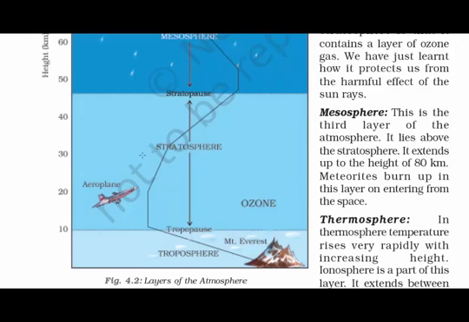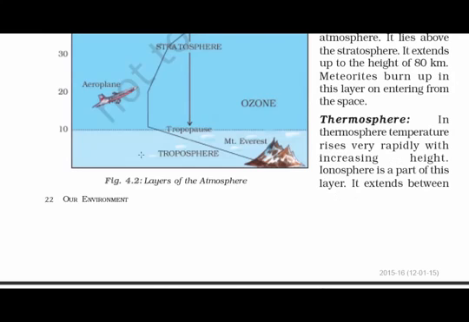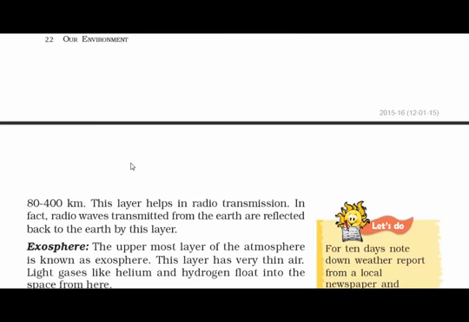Then comes the third layer, which is the mesosphere. The height of the mesosphere is 80 km from the ground. Meteorites burn up in this layer on entering from space. And then comes the thermosphere. It is very hot in this layer. Temperature increases as the height increases. The ionosphere exists in this layer, and the height of this layer is 80 to 400 km from the ground. This layer is also very helpful in radio transmission. In fact, radio waves transmitted from Earth are reflected back to the Earth by this layer.